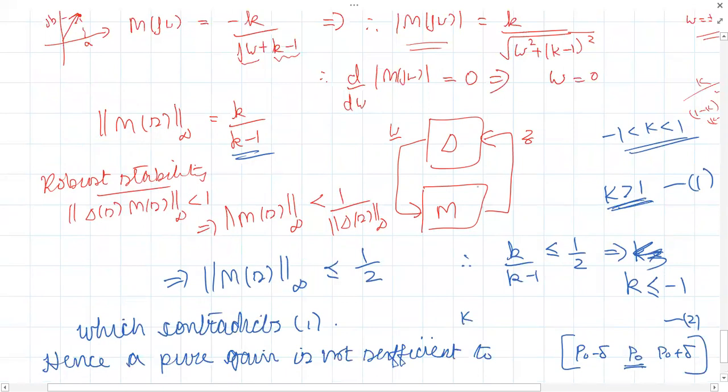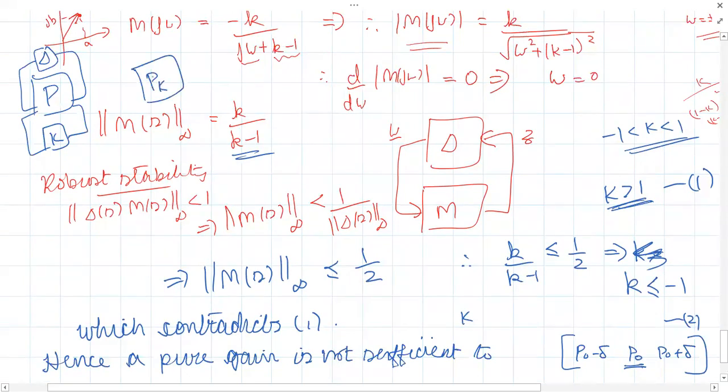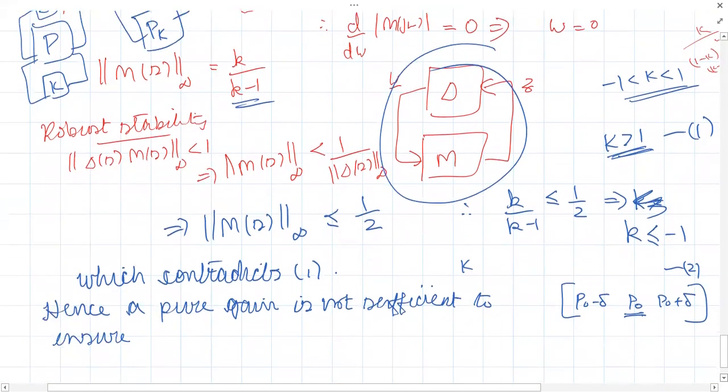So in robust stability, mostly we are interested in the LFT way of representation, which may be either a nominal plant, controller K and delta, a 3-block configuration. Equivalently, you can have the controller pulled into the nominal plant model and delta as a separate block. That's what we are seeing here. So a simple pure gain is not sufficient to ensure robust stability. That's the conclusion.